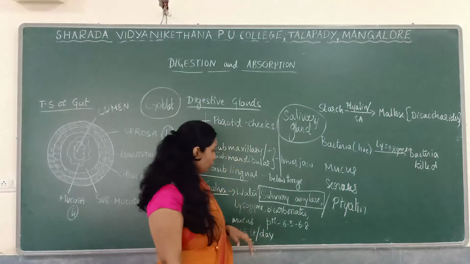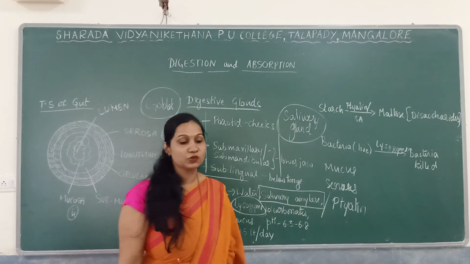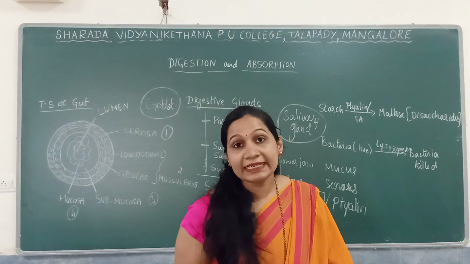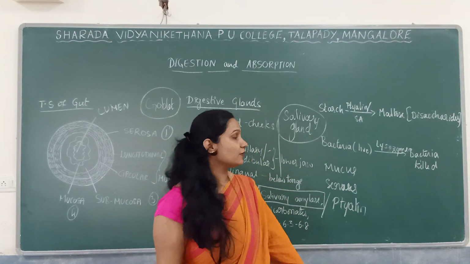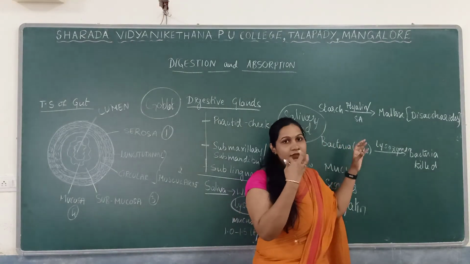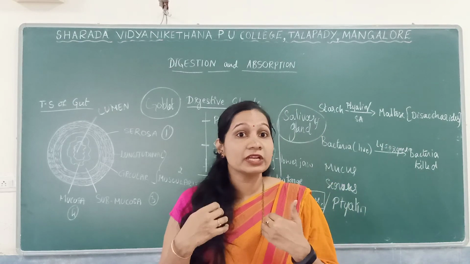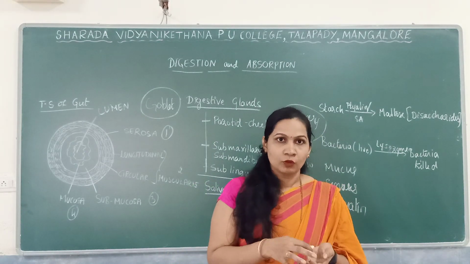There is one more substance called lysozyme. What is this lysozyme? Lysozyme is an antibacterial agent. It is one of the very important antibacterial agents. Whatever food we are consuming, that doesn't mean that we are not consuming any microbes with that.